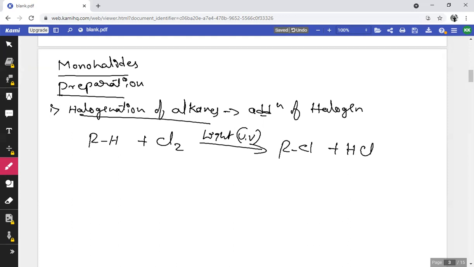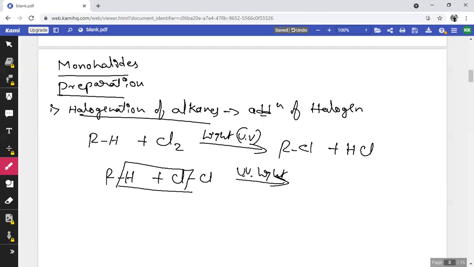How can we easily remember this reaction? Write the alkane as RH and the halogen molecule like this. In the presence of UV light, a replacement of hydrogen by chlorine takes place to give RCl with the liberation of HCl.